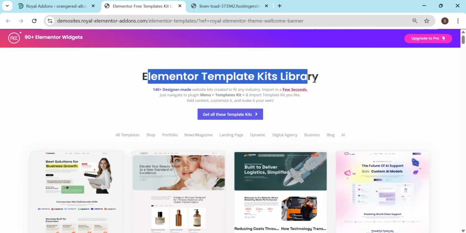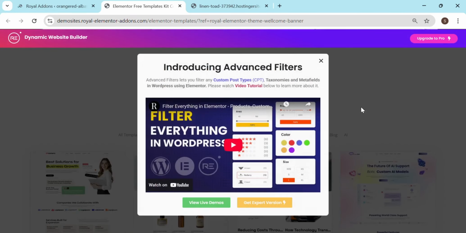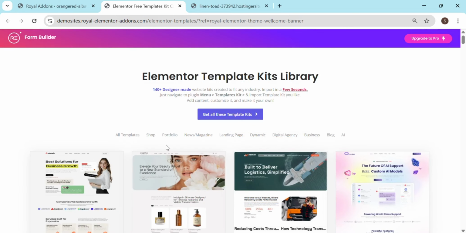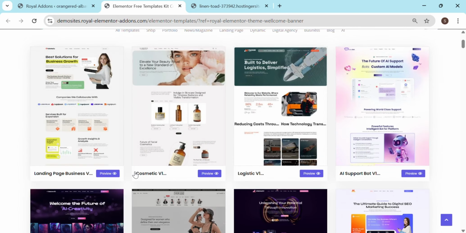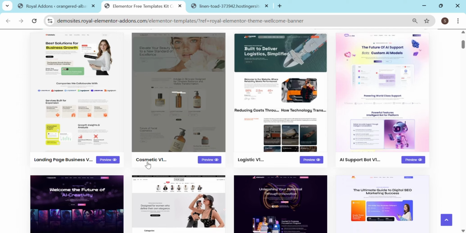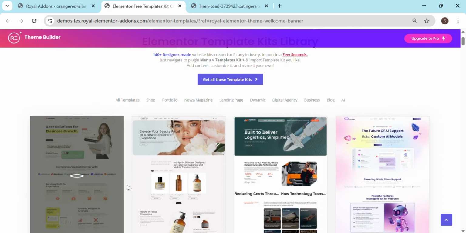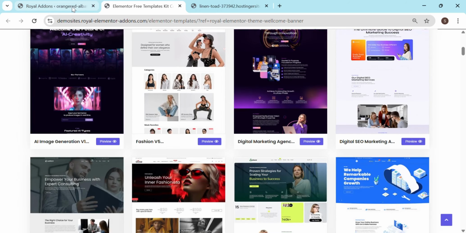Let's see, meanwhile, before it installs, we'll go to all the templates, or the kit library, of this Elementor and see how it works. This also has a demo. If you are very new and you have some questions on this, you can go over here, but I'll skip this one. These are a few templates which they are giving free of cost, and I have used the very first one over here, and I'll explain how we can do this.